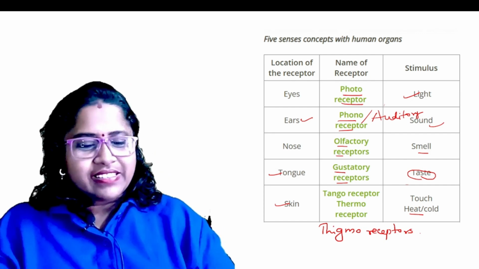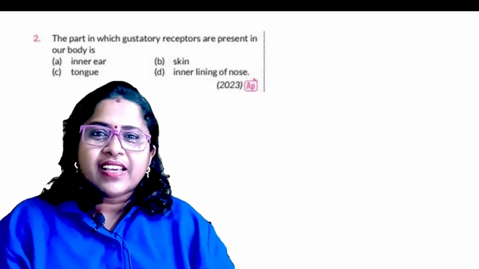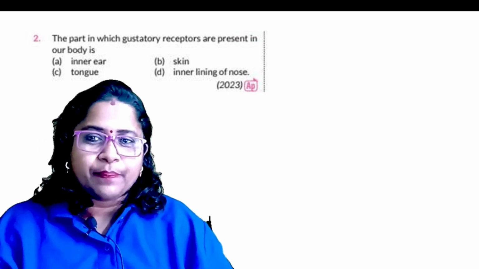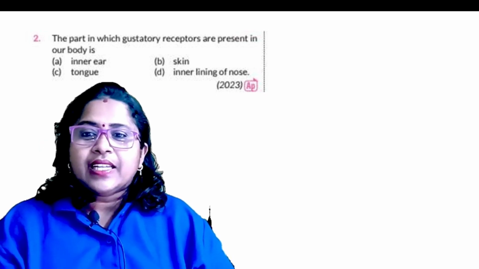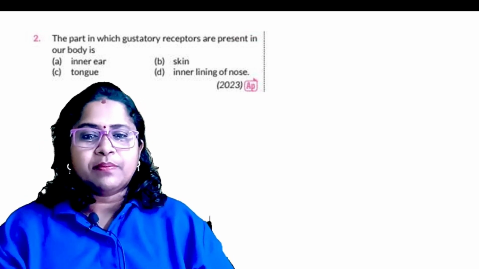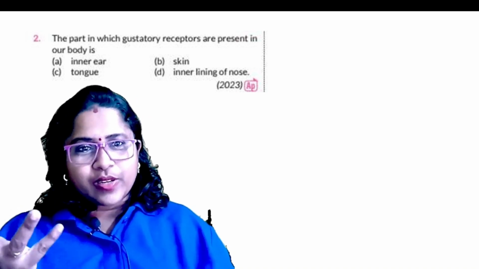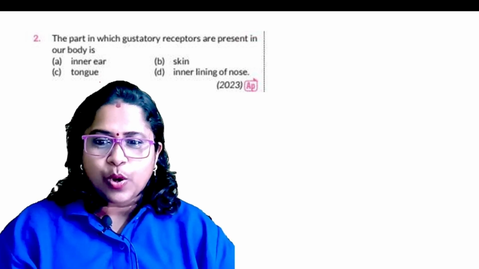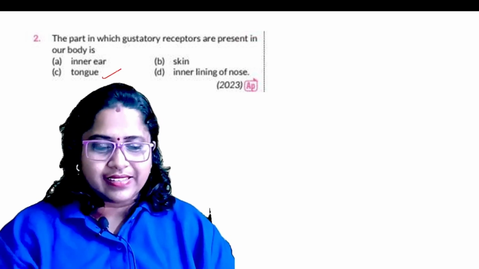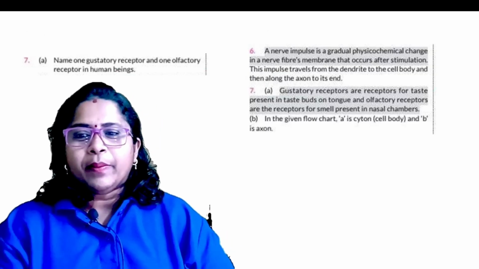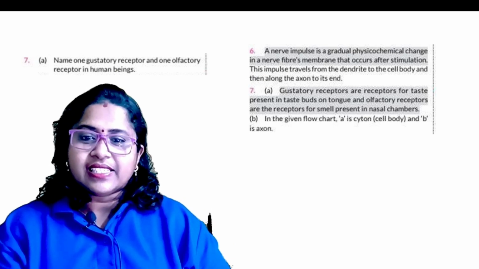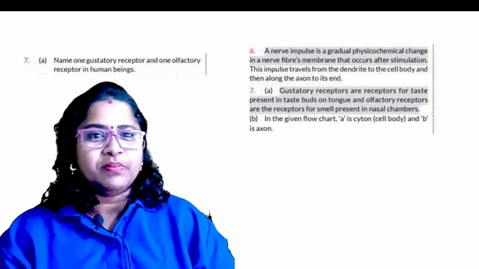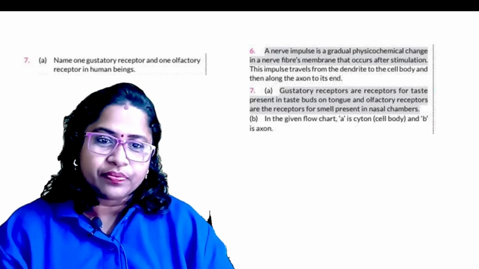Now we will analyze previous year questions. Read the question: the part in which gustatory receptors are present in our body. Where is the gustatory receptor present? It is present in the tongue. So option C is the answer. Now coming to this one: name one gustatory receptor and one olfactory receptor in human beings.